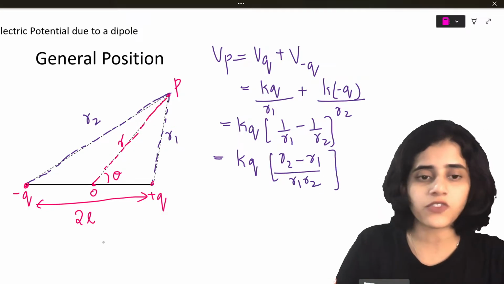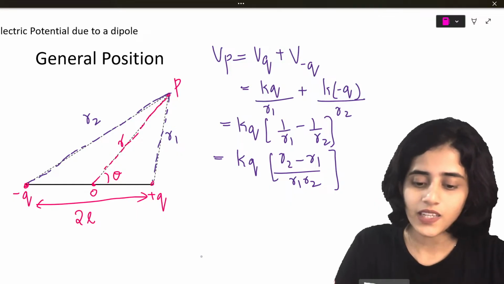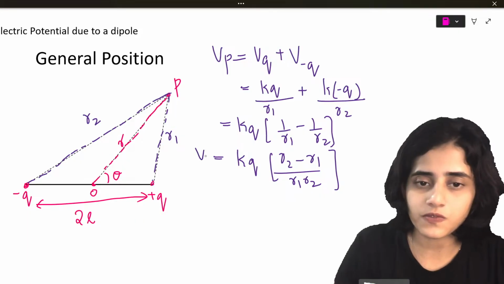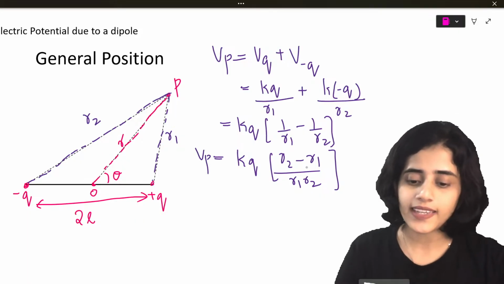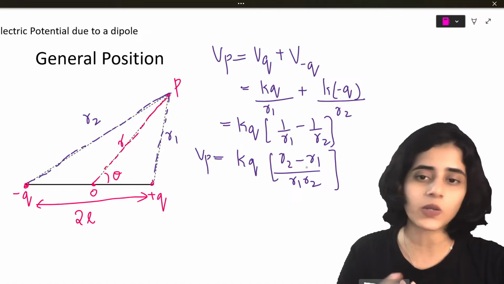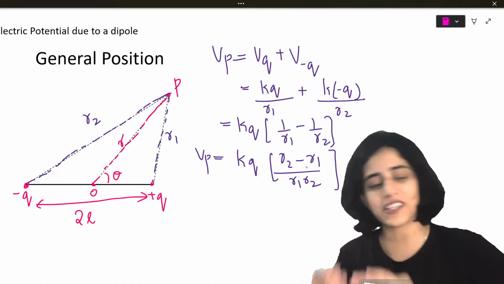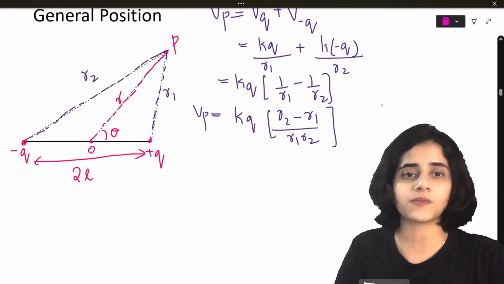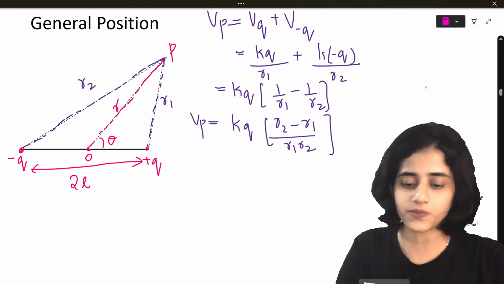So now I have my formula: VP is equal to KQ (R2 minus R1) divided by R1 R2. Now let's do the rest. Is this much clear to all of you?